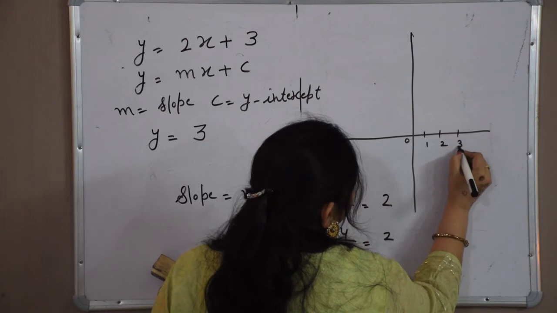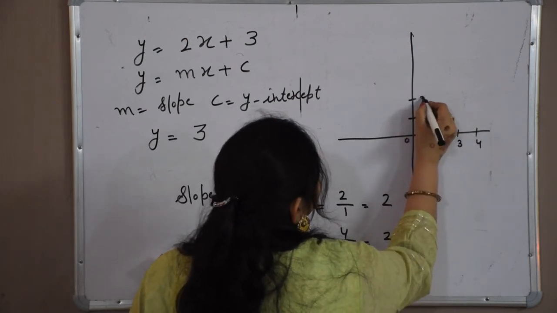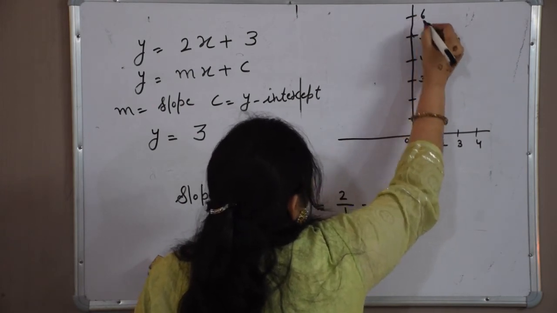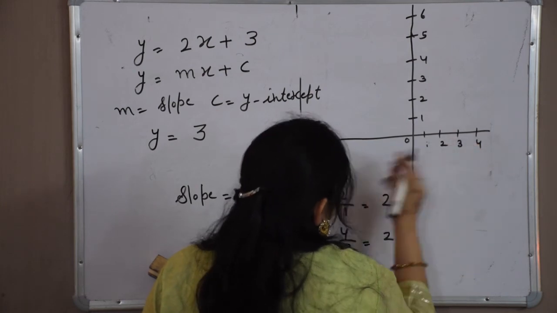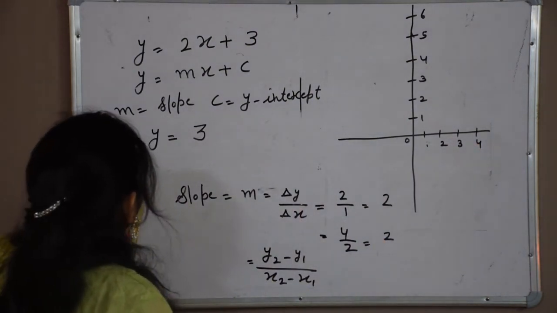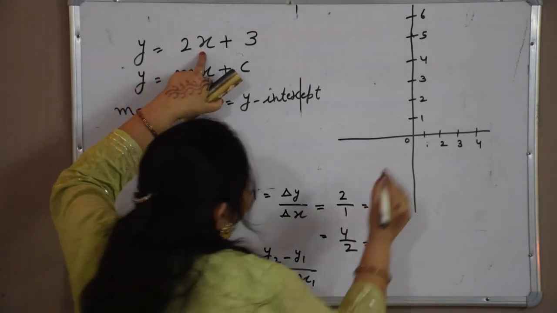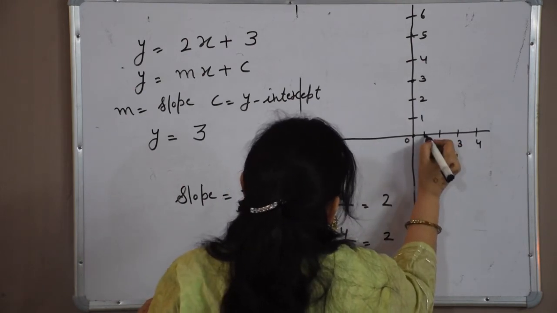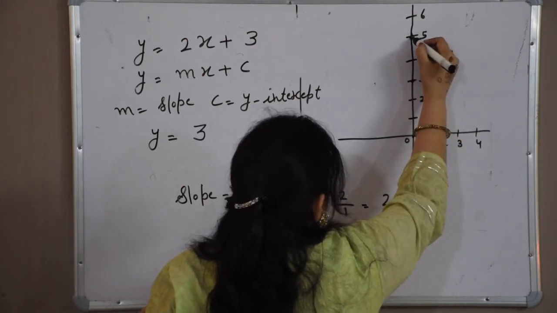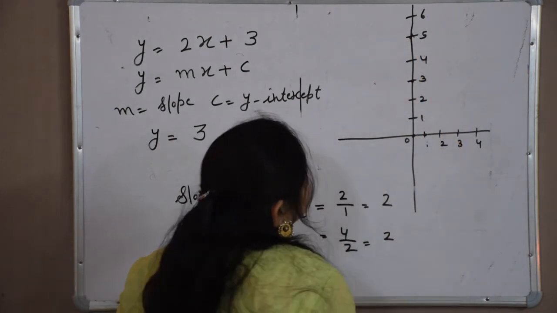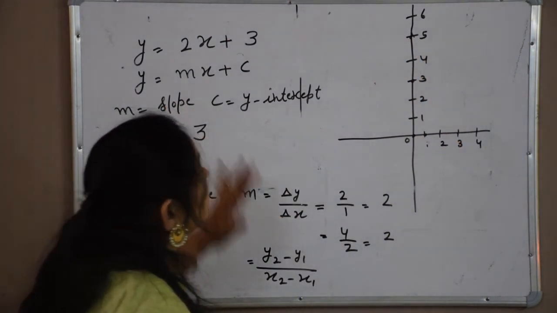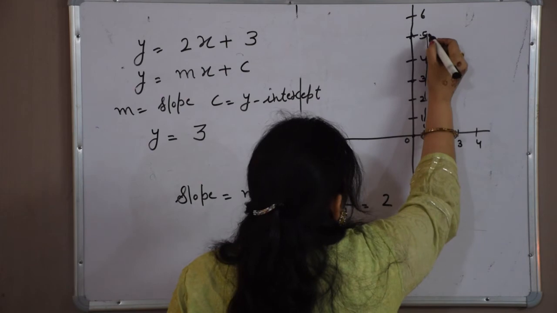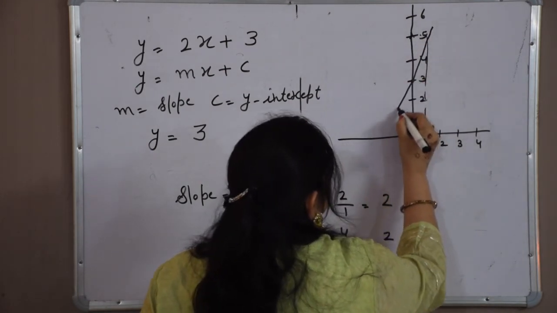1 2 3 4, 1 2 3 4 5 6. Suppose I am taking, when x is 0, y is 3, when x is 1, y is 5. So they will meet here. So this line will be like this.